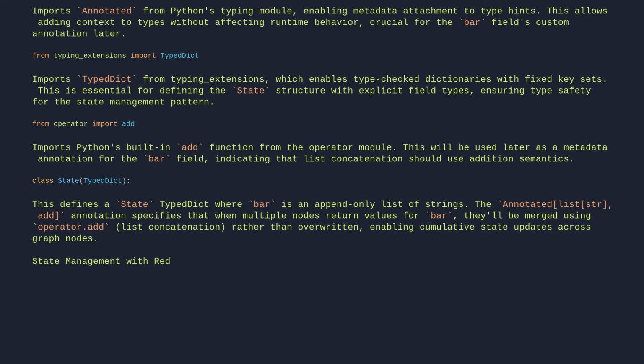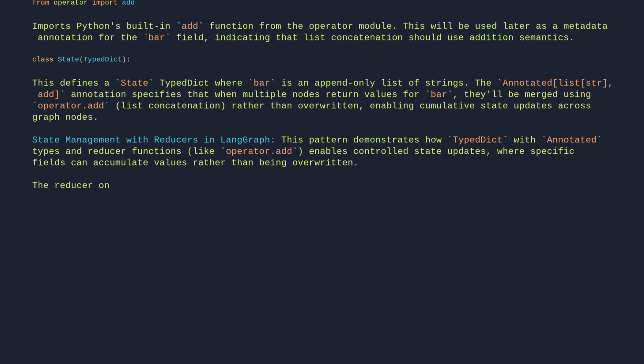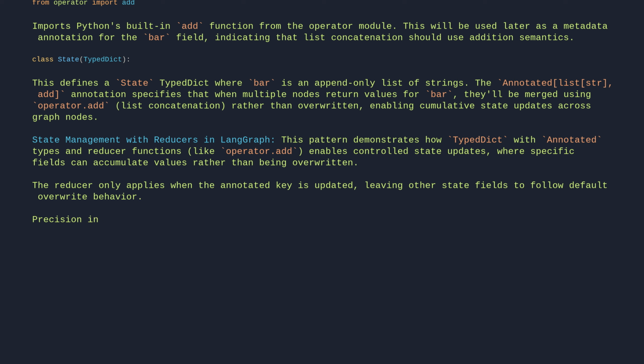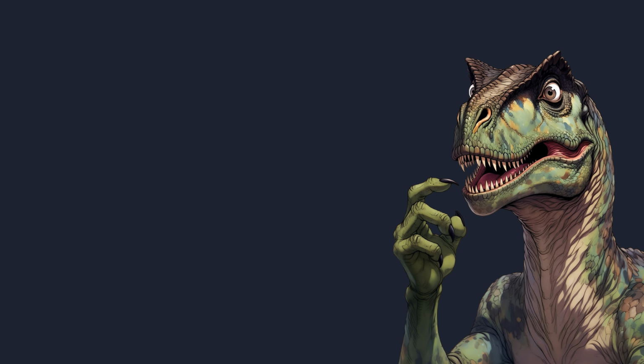State management with reducers in LangGraph. This pattern demonstrates how TypedDict with annotated types and reducer functions like operator.add enables controlled state updates, where specific fields can accumulate values rather than being overwritten. The reducer only applies when the annotated key is updated, leaving other state fields to follow default overwrite behavior. Precision in state mutation logic eliminates ambiguity when nodes return partial updates, making complex workflows more predictable. The reducer that adds nothing preserves everything.